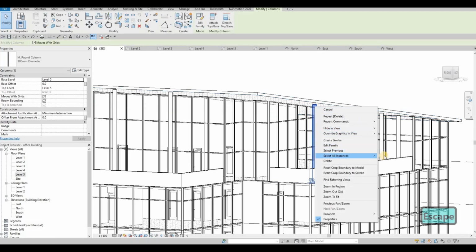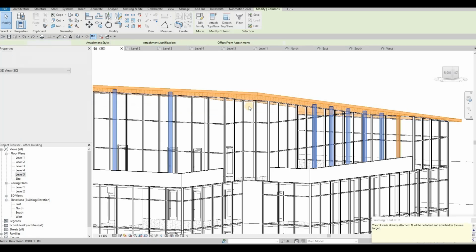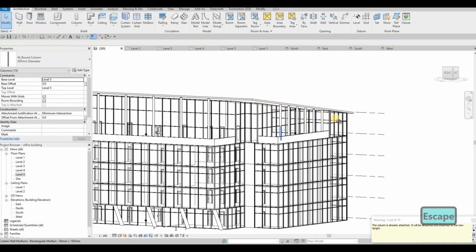Let's select all of them and then attach it at the top. There we go.